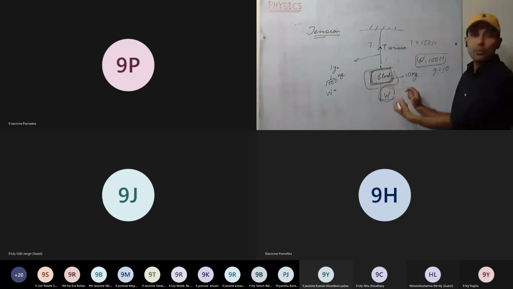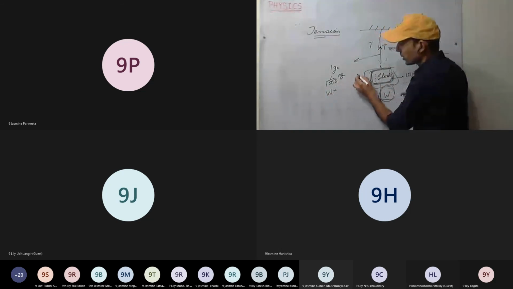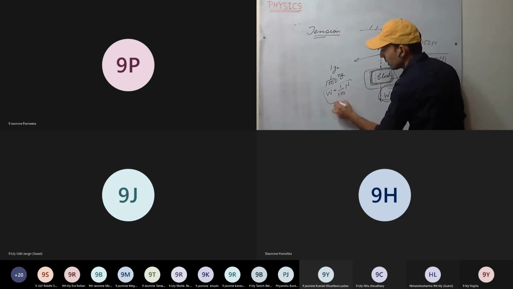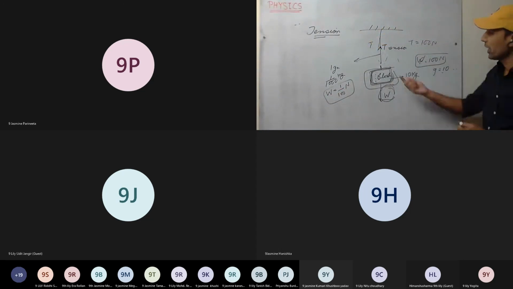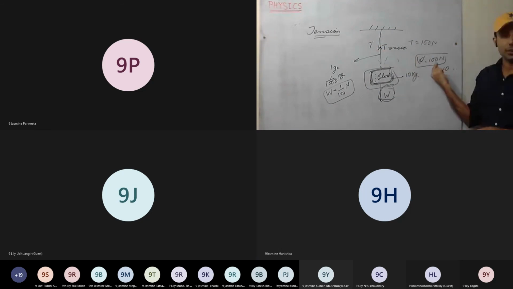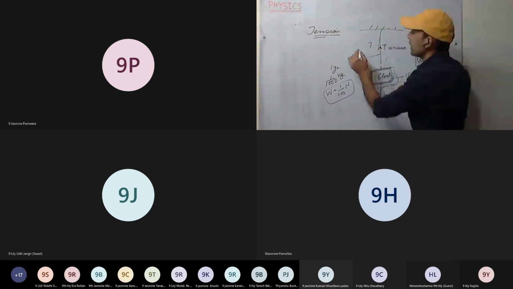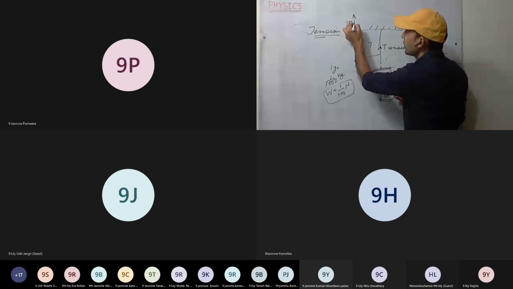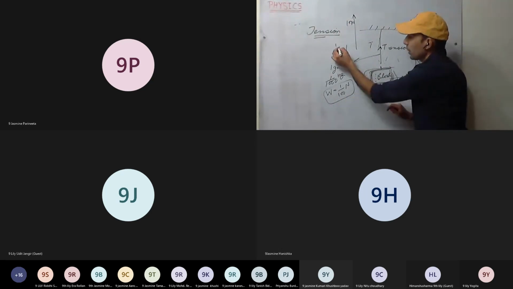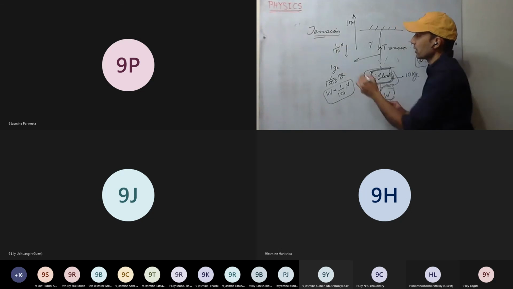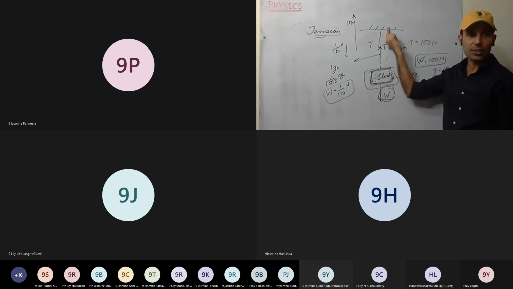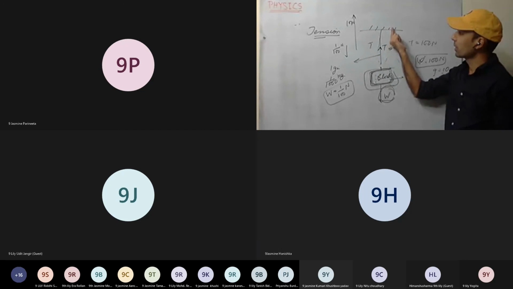So gravitational force will be how much? Mass into acceleration, so it will be 1 by 100 Newton. Now see, as I cut the string, what will happen? Tension is how much? 100 Newton in this direction. But weight is how much in this direction? 1 by 100 Newton. So in which direction will this string move? Upward. It will rise.